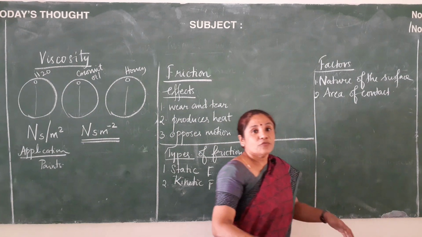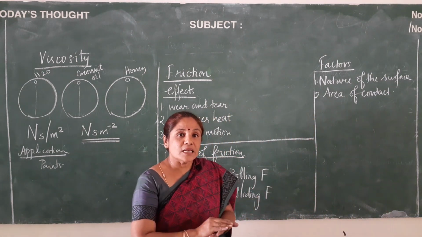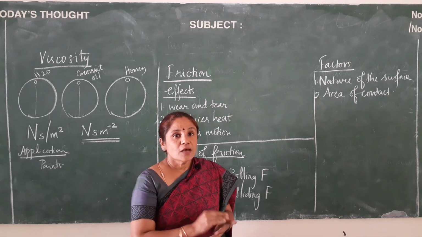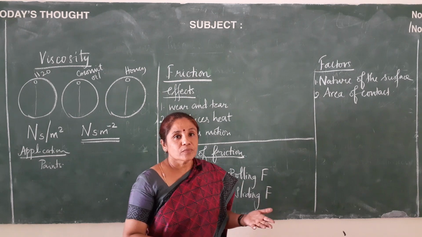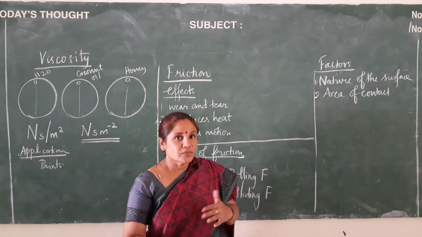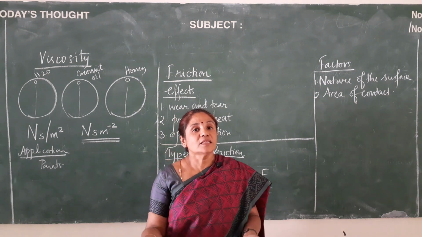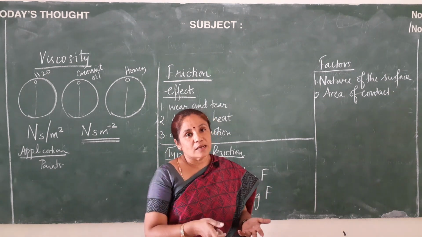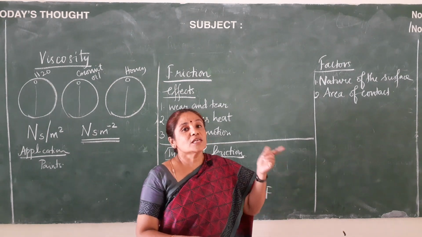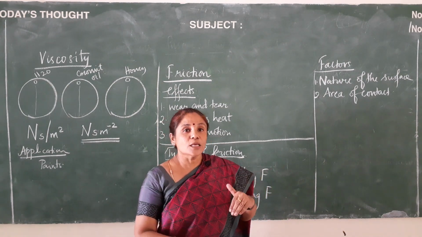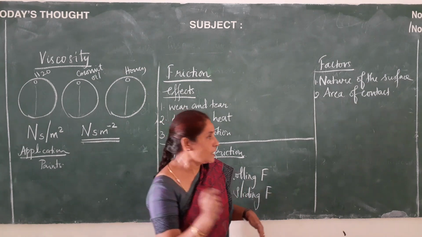And here, if the area is more, then the friction is more. If the area is less, then the friction is less. For example, you can take a tire of the lorry and the tire of the cycle. The tire of the lorry is comparatively much broader than the tire of the cycle. So what happens? The friction is more in the case of lorry, whereas the friction is less in the case of cycle because of the surface area being very less.